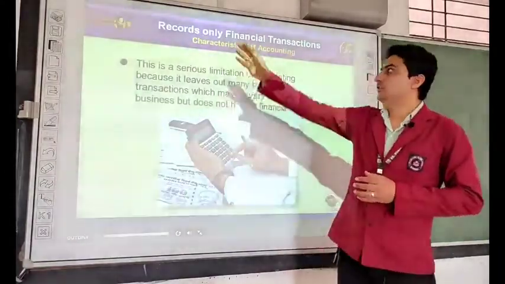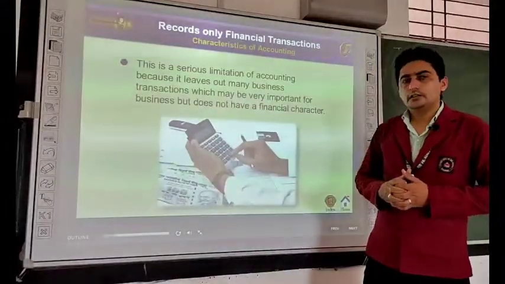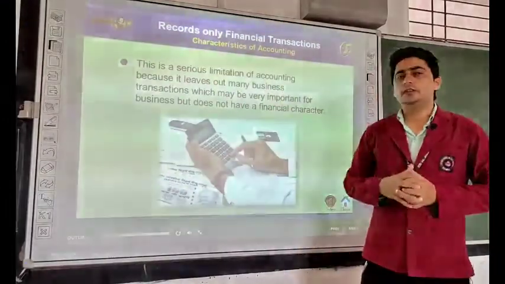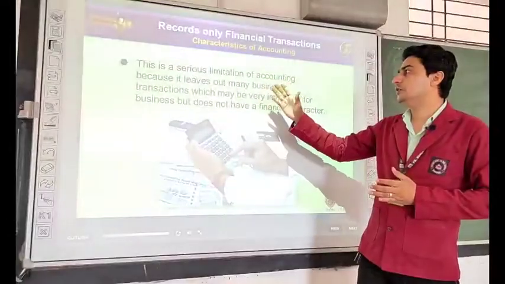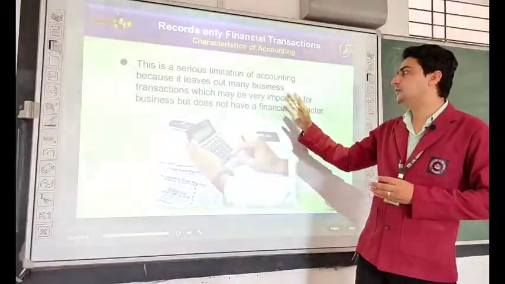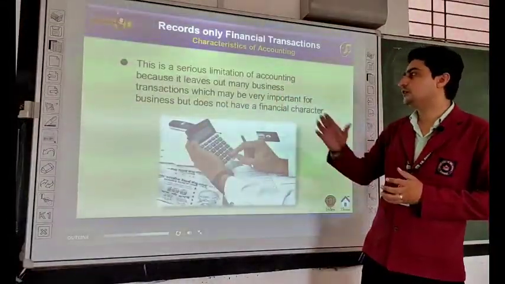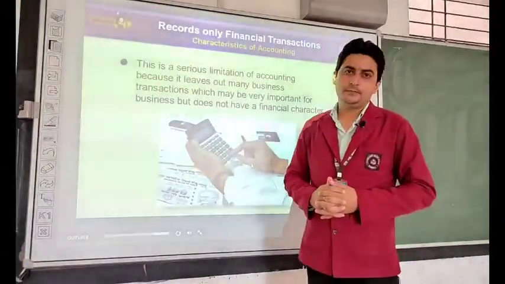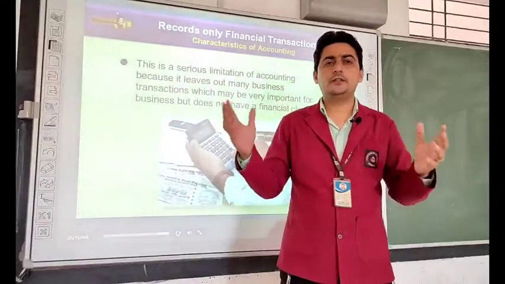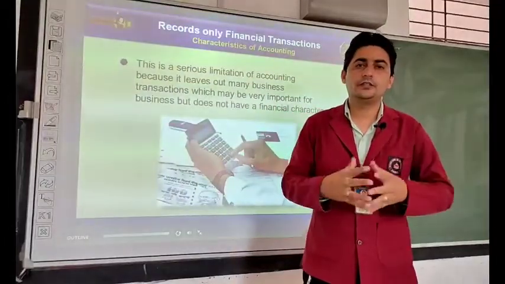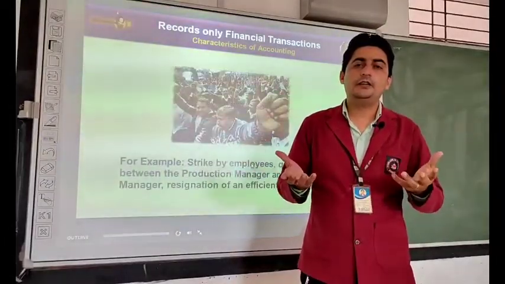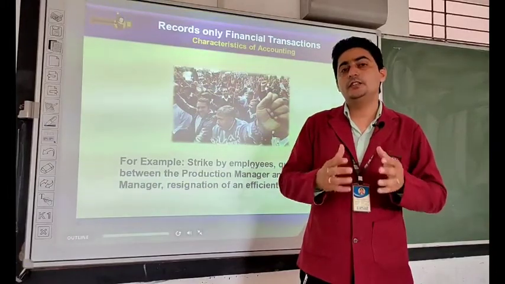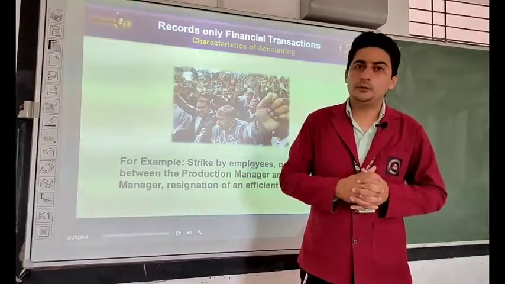The second characteristic was recording only financial transactions. It is a serious limitation of accounting because it leaves out many business transactions which may be very important for business but do not have a financial character. So there are many business transactions in our business. Many financial transactions are there and non-financial transactions are also there. But we are entering only financial transactions. This is one big limitation also.